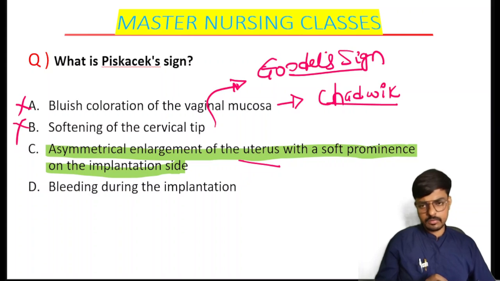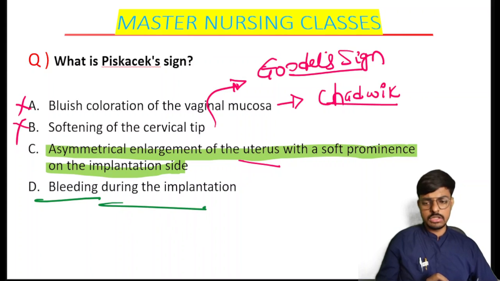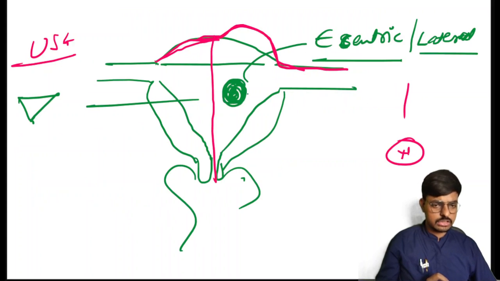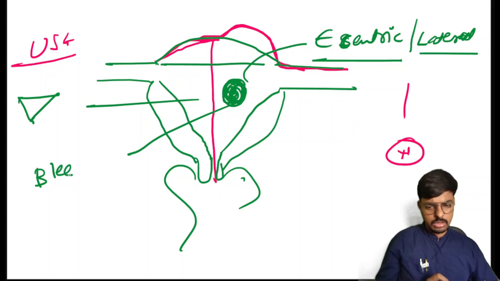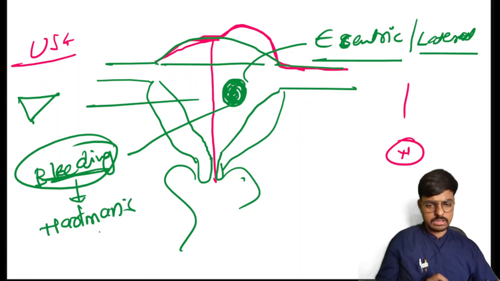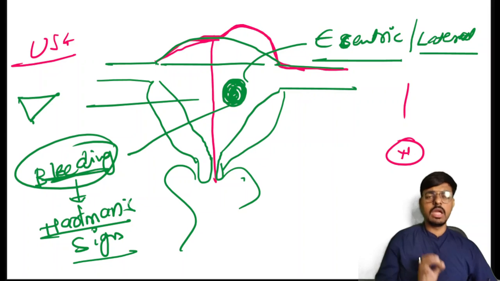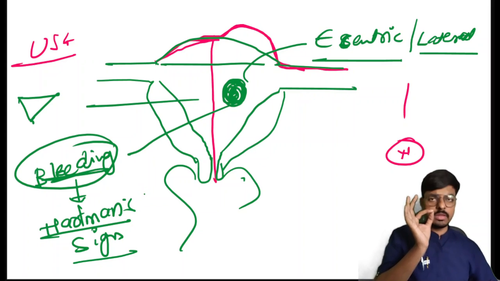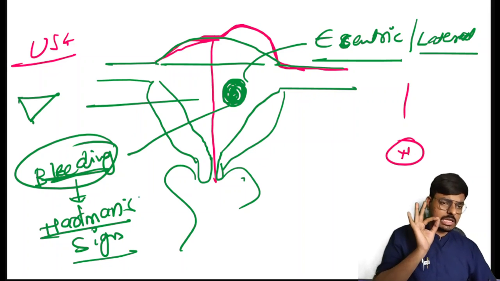What is option D telling? Bleeding during the implantation. When the blastocyst attaches to the endometrium, at that point of time some bleeding will be there. So what do we call the bleeding during the implantation? Very nice of you all. That is what we call the Hartmann sign. What is the Hartmann sign? The Hartmann sign is a little bit of bleeding during the implantation.